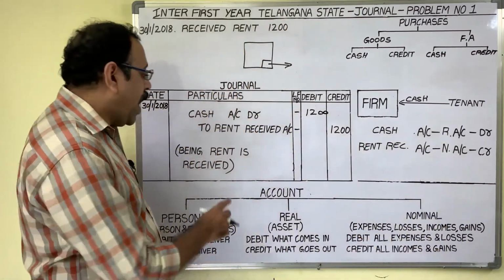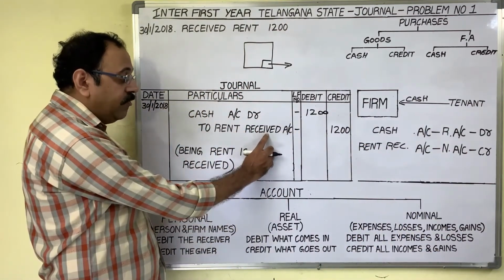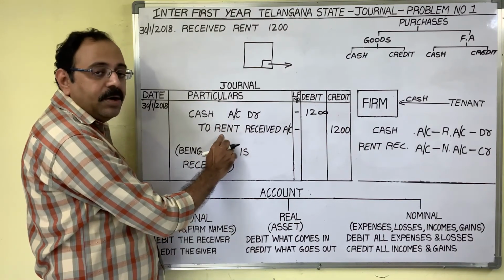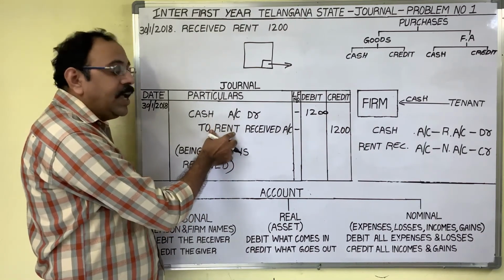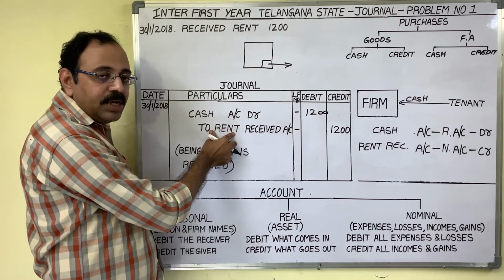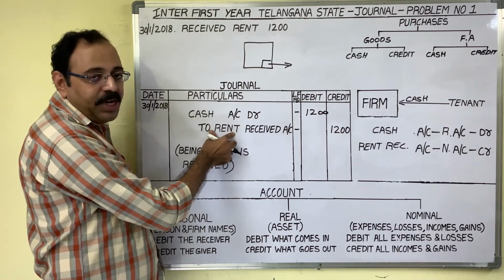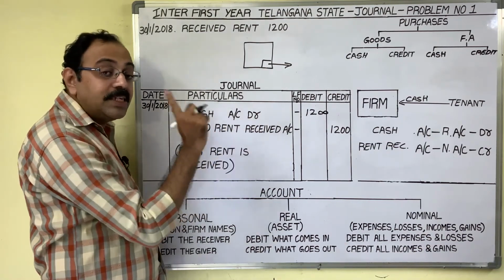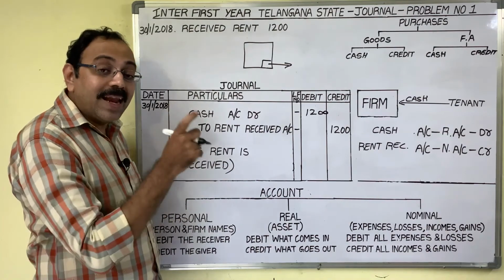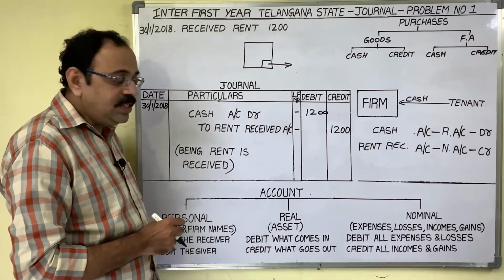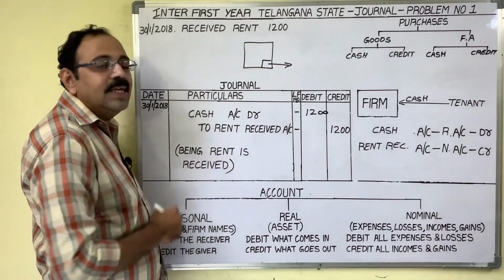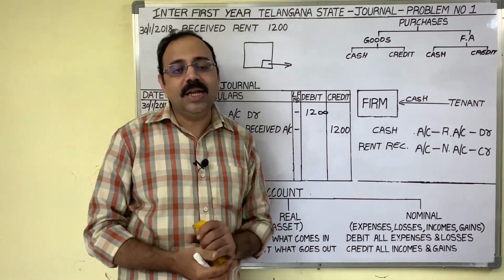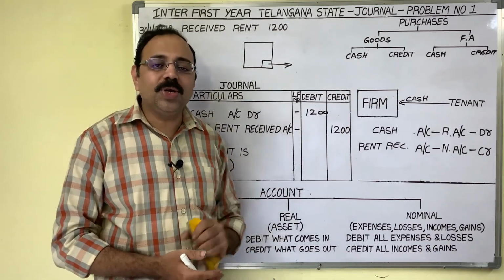It is better to add the word received when you are indicating that an account is an income. If you write simply rent account, it may give the meaning that we are treating that as an expenditure. So better to write rent received account, because for expenditure we are writing rent account. No? Narration is being rent is received. So this is all about your first problem in the journal lesson. Hope this video is useful to you. Thank you.